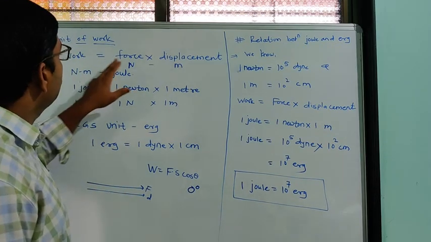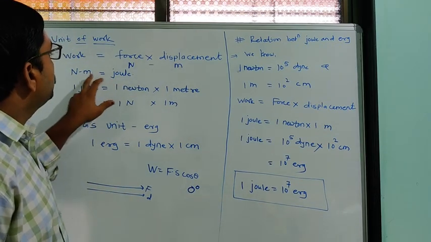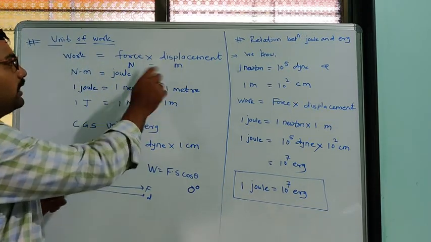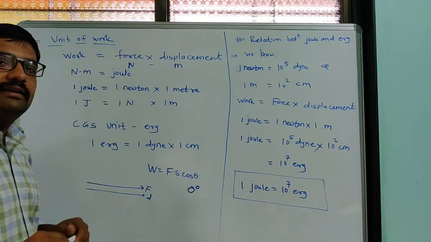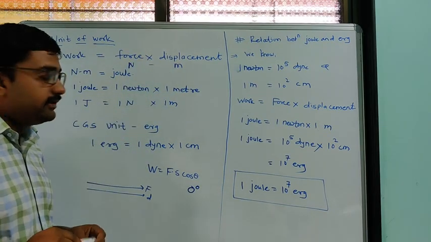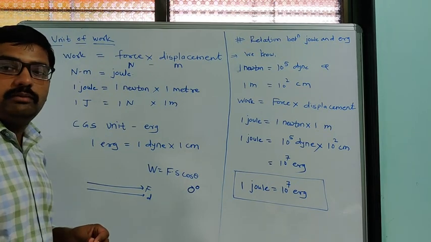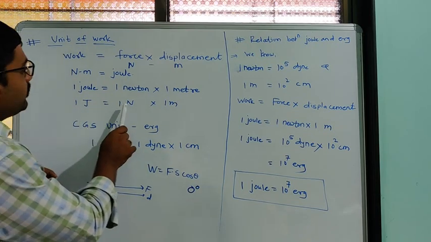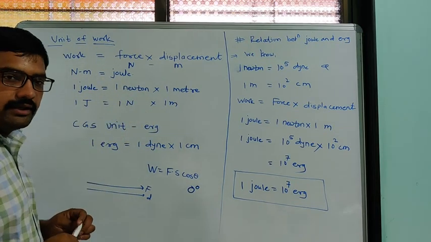Okay, joule is a unit of work, that is, a Newton meter is also called a joule. So from this formula we can easily understand the formula of work done. Force is in Newton and displacement is in meter, so Newton meter is called a joule. So here 1 joule will be equal to 1 Newton into 1 meter.